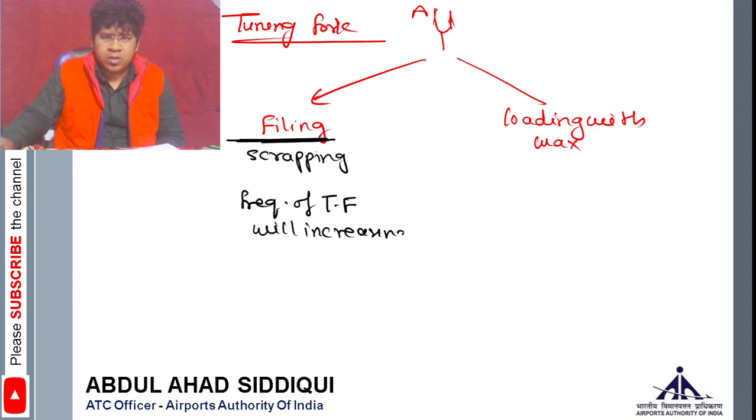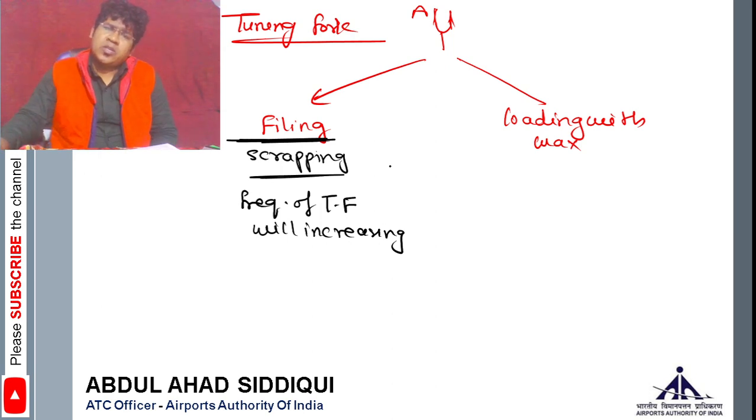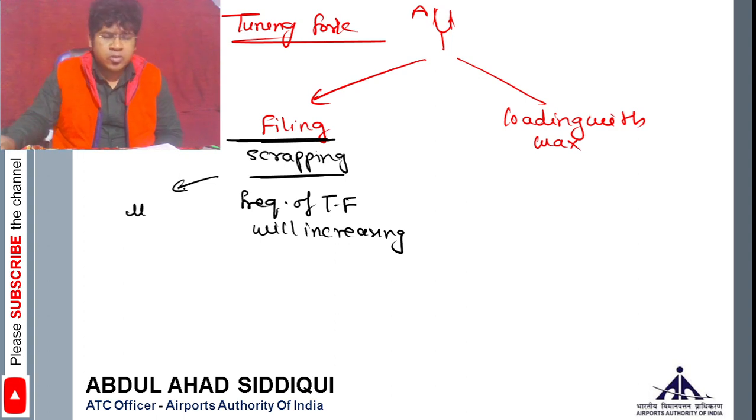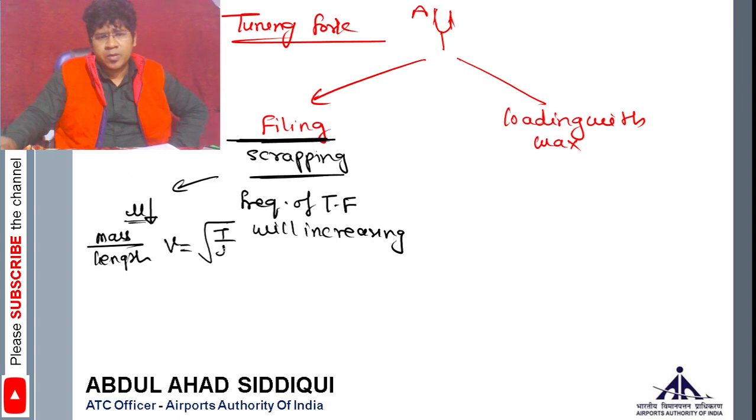How? When you are scraping, you are basically reducing the value of this one. What is mu? This is mass per unit length, linear mass density. When you are scraping, mu you are decreasing, and the frequency is under root T by mu, right? So mu is decreasing means v will increase, therefore you can say the frequency will increase.